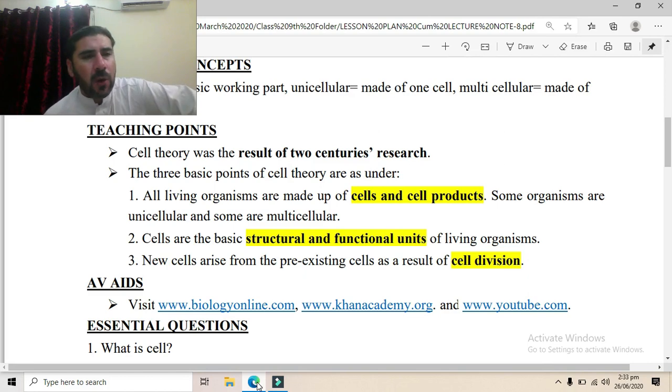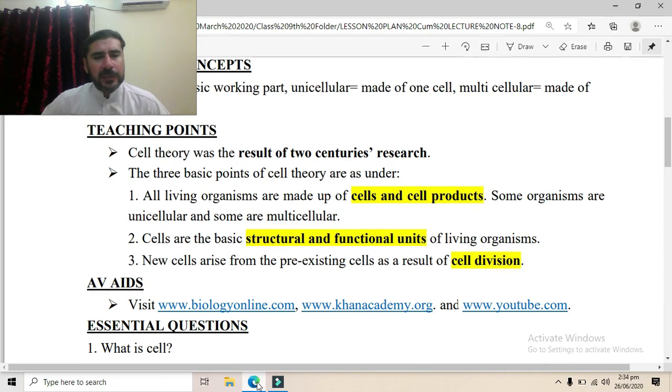It means that all the functions of all living organisms are performed by the cells. In unicellular organisms, all the functions are performed by the single cell. If they are multicellular organisms, all the functions are performed by many cells, the different types of cells in the multicellular organism. So the functional unit means that all the life activities of a unicellular or a multicellular organism are performed by the cells.